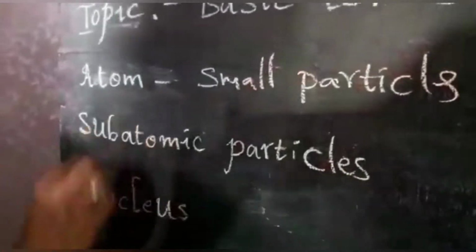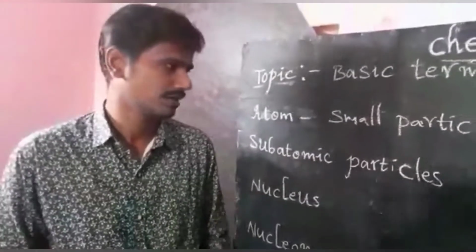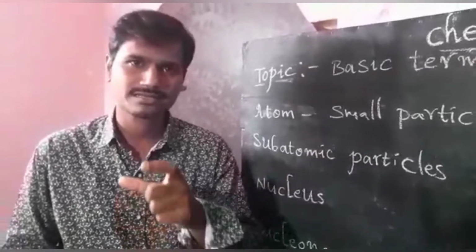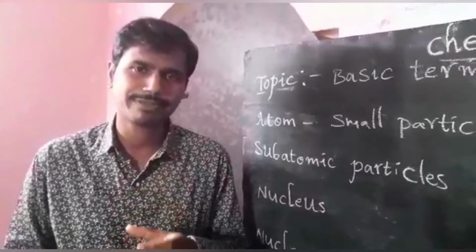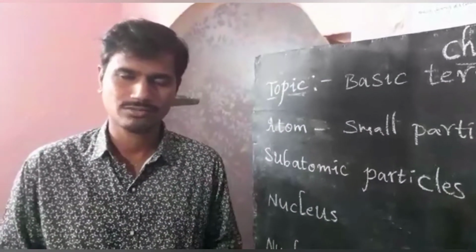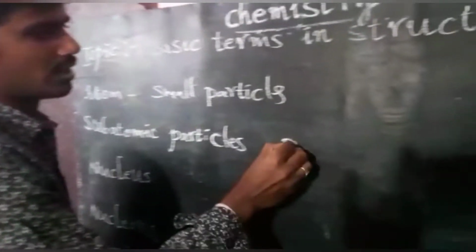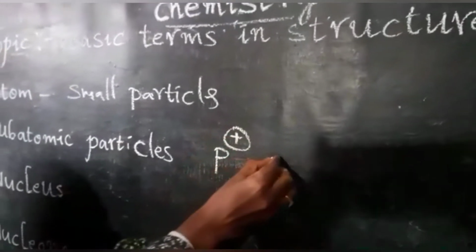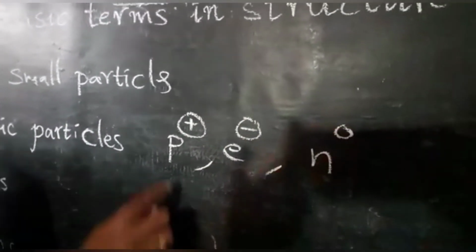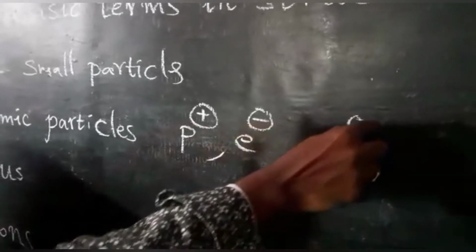Next, subatomic particles. In atomic structure, an atom contains majorly three subatomic particles. Many subatomic particles exist, but we are going to discuss three: proton, electron, and neutron. Proton has positive charge, electron has negative charge, neutron has no charge.